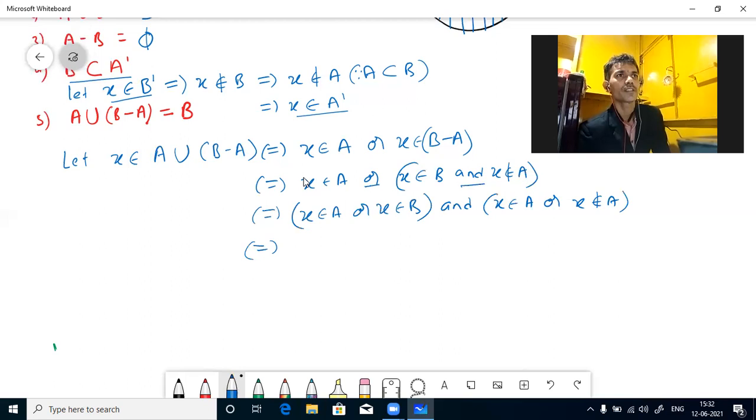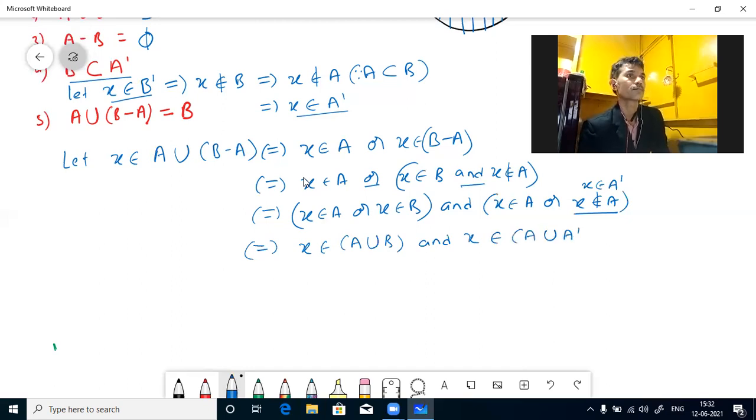Here, instead of this, I wrote one more step, or here only you can edit this. X belongs to A complement we can write. So here see, X belongs to A union B, and X belongs to A union A complement.